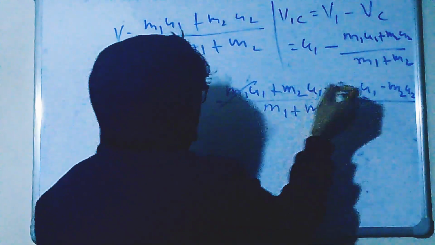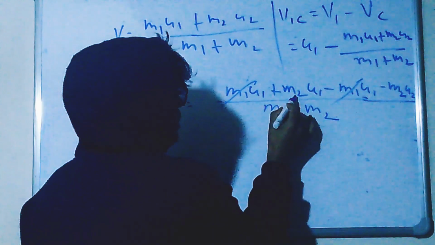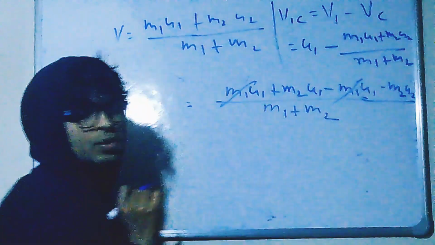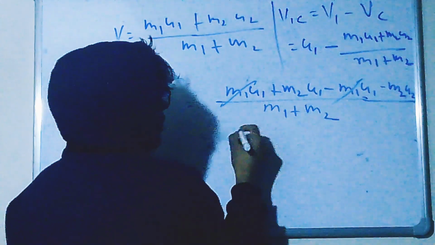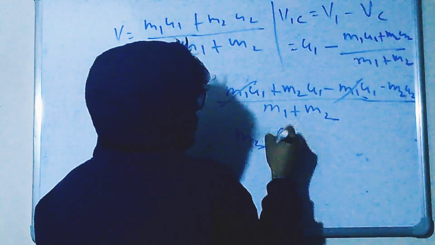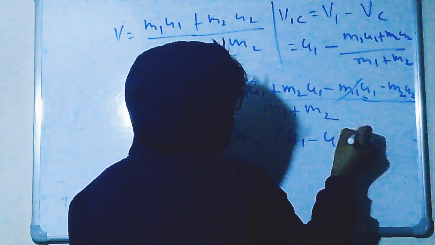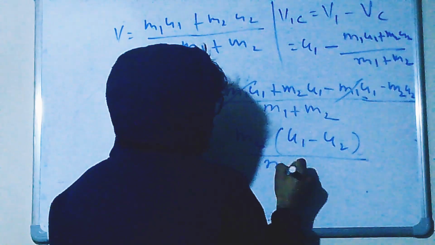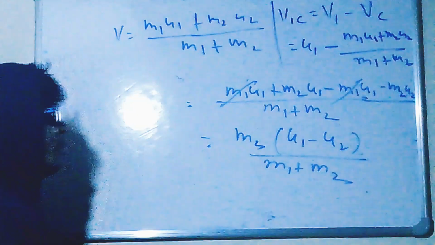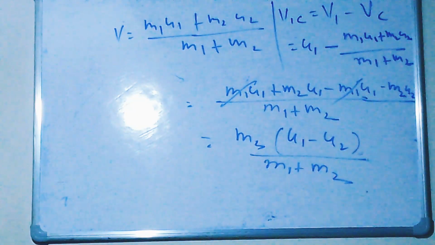See, this is cancelable. This becomes m2 u1 minus m2 u2. Taking m2 common, this is m2 times u1 minus u2, divided by m1 plus m2. Is it correct?